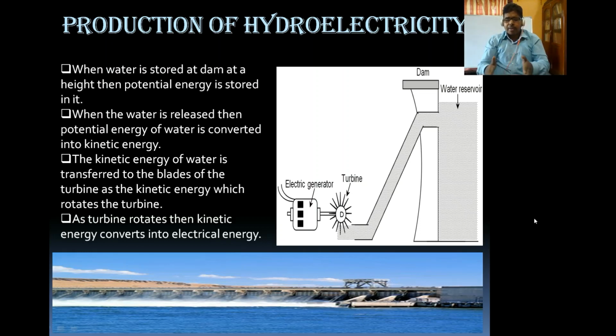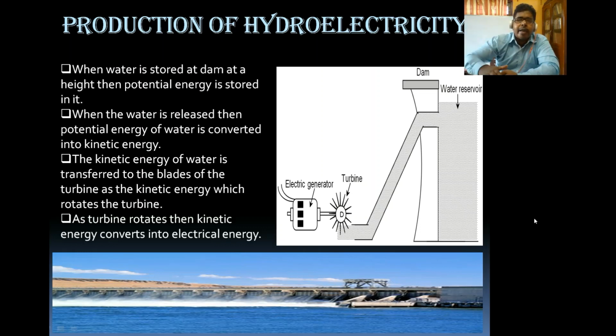I think most of you have seen a dam. Dam means basically a wall is given. On one side the level of water is high, on the other side the level of water is very low. So whenever the water is stored in the dam, you see step by step the height of the water is increased on one side. So if height is increased, what energy is possessed by it? Definitely potential energy. And when the dam is opened, there is a gate. In the image also you see a gate is given, that is called the lock gate.